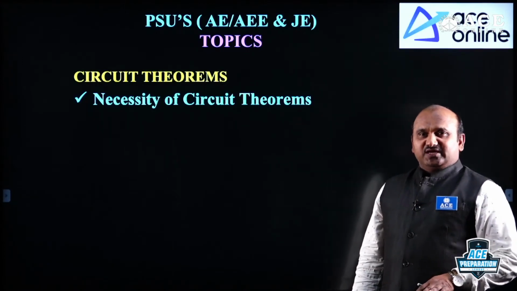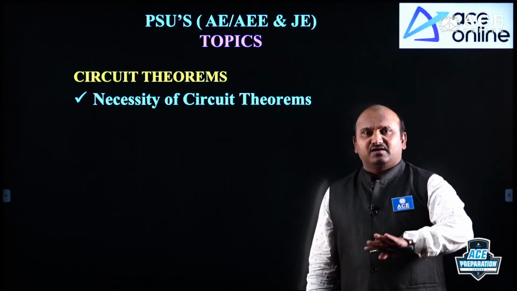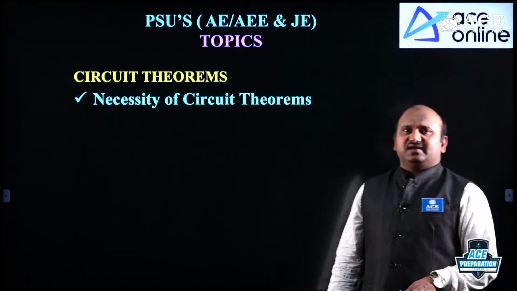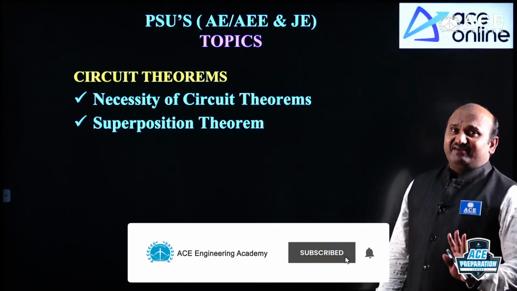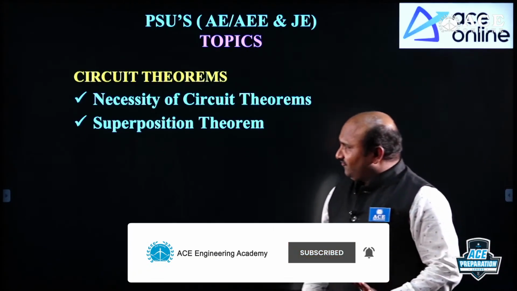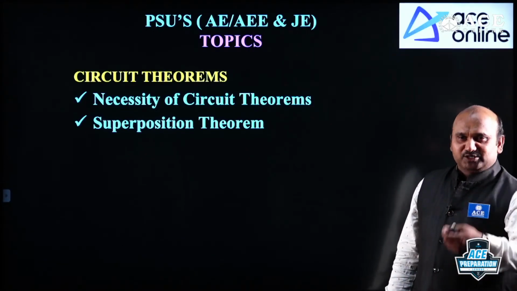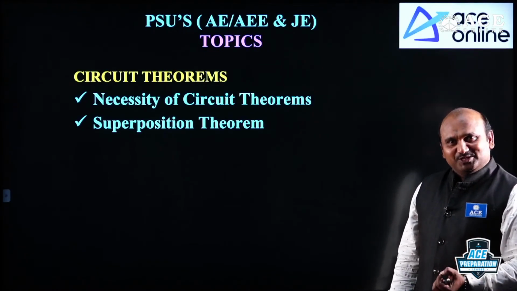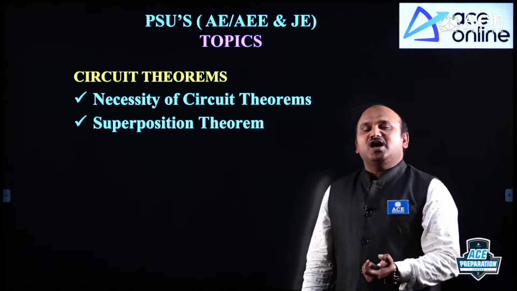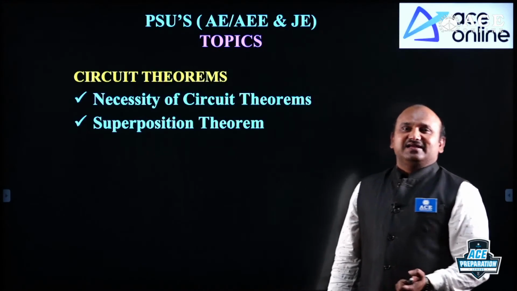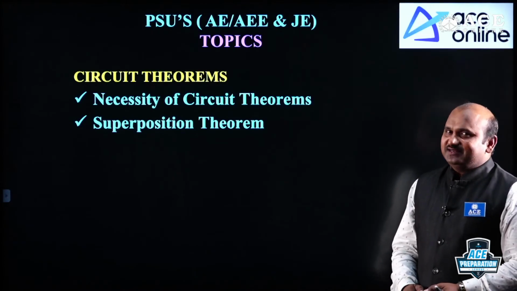Under the circuit theorems, according to the syllabus, as per the PSUs for various states, either Telangana, AP, Maharashtra or Karnataka, there are 4 main theorems, and next 3 theorems which have applications. The 4 theorems: first one is the superposition theorem. When we go for the superposition theorem, what is the compulsory condition? The network should have at least 2 sources, 2 or more sources should be present. Then only we can simplify the network using the superposition theorem, right?